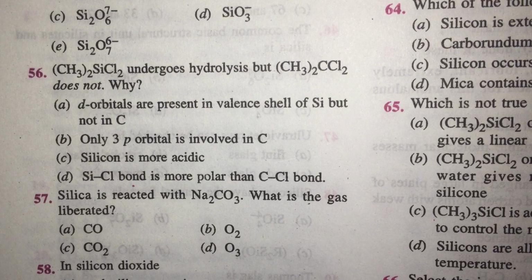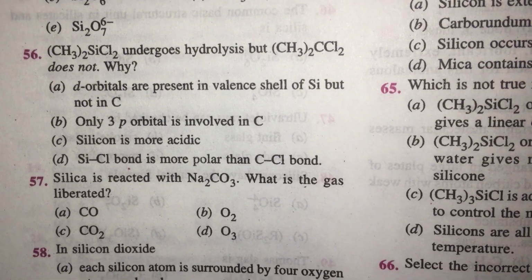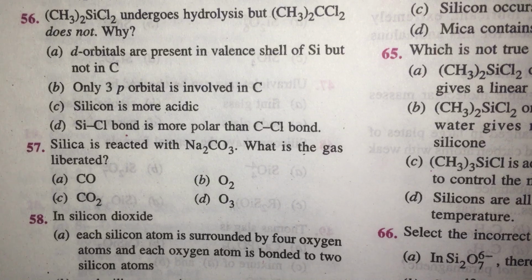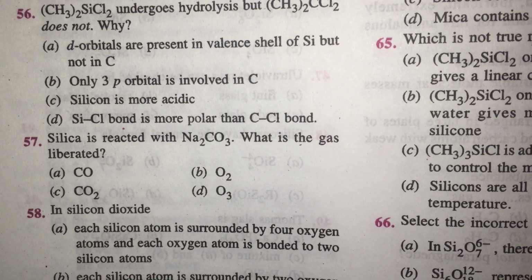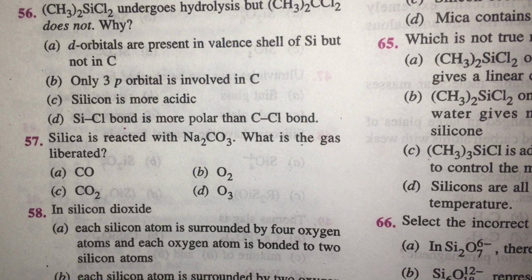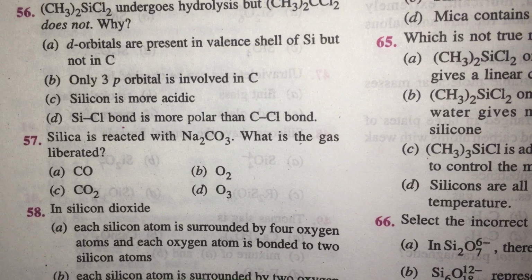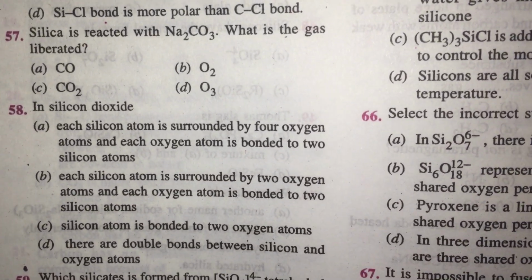Silica reacted with Na2CO3 gives, of course, Na2SiO3, soda glass, which is water soluble glass, along with the evolution of carbon dioxide gas. In silicon dioxide, obviously each silicon atom is surrounded by 4 oxygen atoms and each oxygen atom is bonded to 2 silicons. Option A is right, others need not be seen.